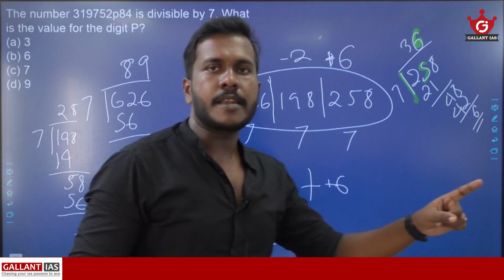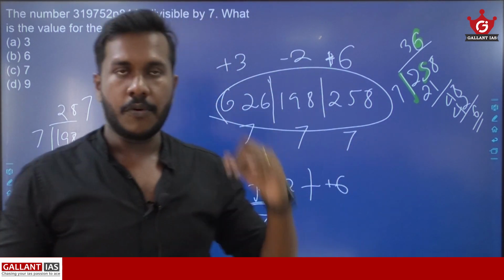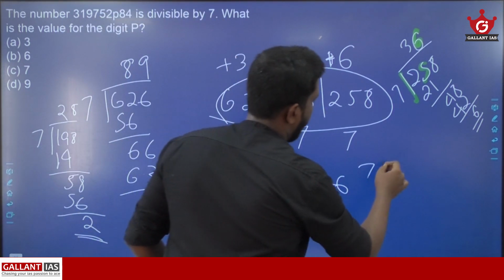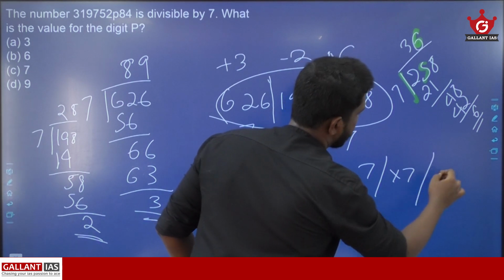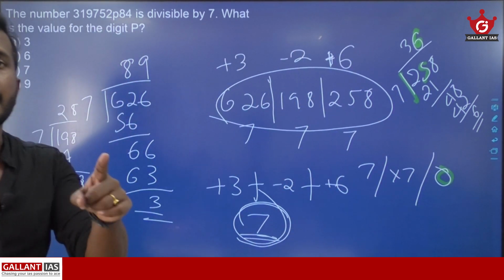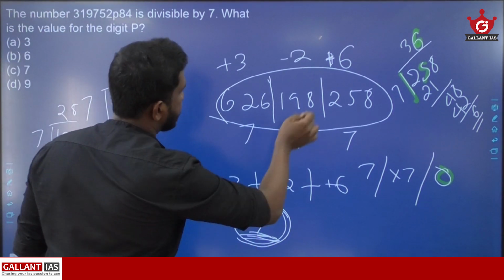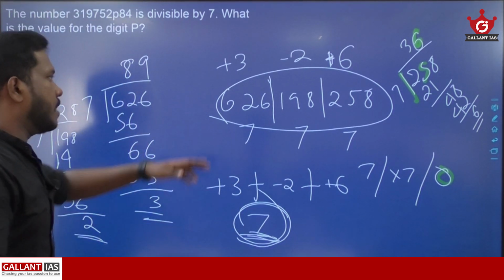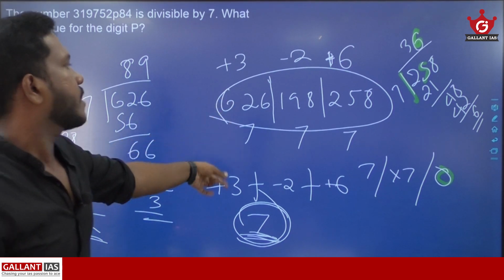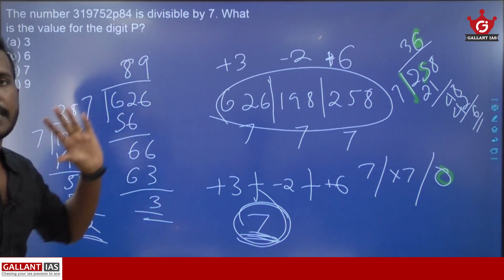If the resultant value is either 7 or a multiple of 7 or 0, then you can say that the given number is divisible by 7. So we got the value 7, right? So we can say that this 62 crore 61 lakh 98,258 is divisible by 7.